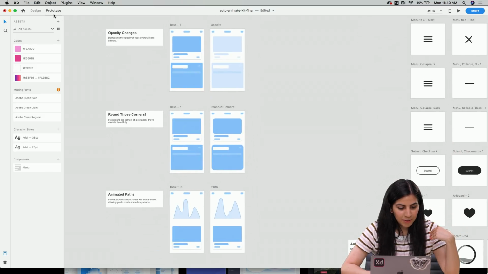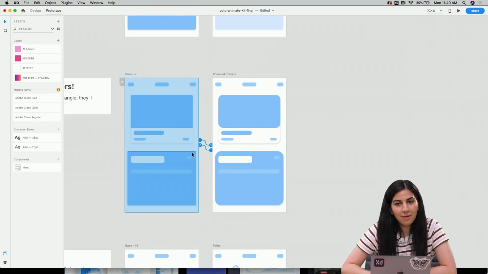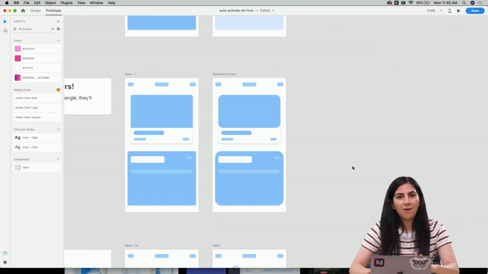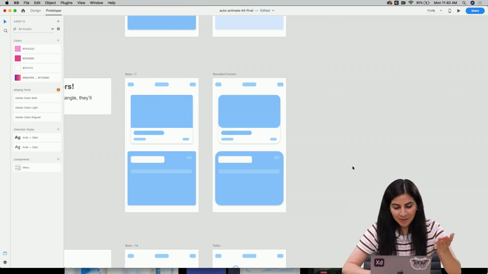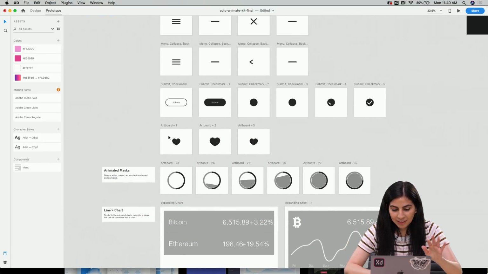And if you go to prototype mode, which I am in right here, if you click on the artboard, you can see how they're linked together. And if you click on this arrow, it tells you what trigger he used, the action, the easing, the time. So you can really learn how to animate. That's one way I really learned how to do it, by going through his auto animate kit and learning, especially this one.